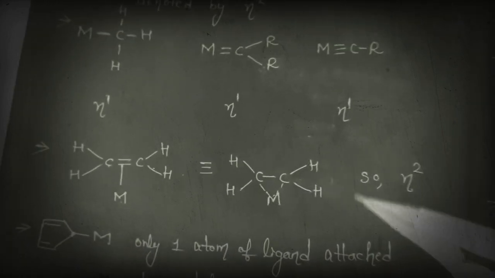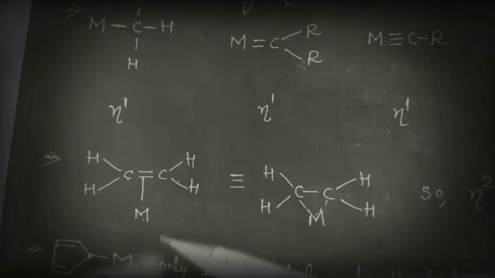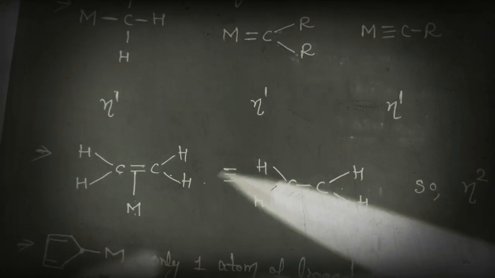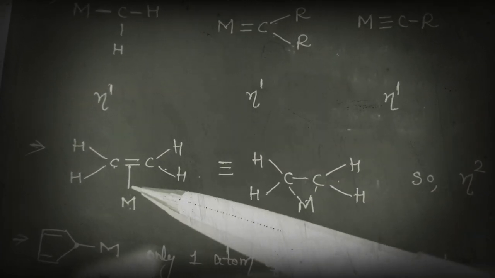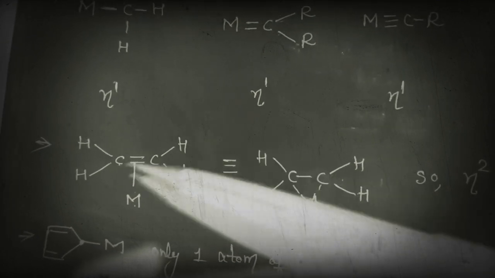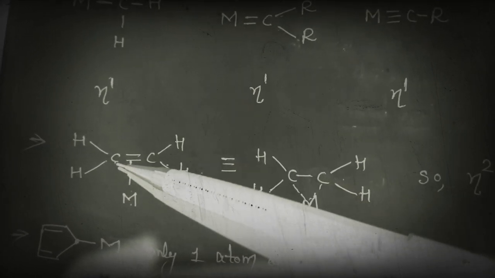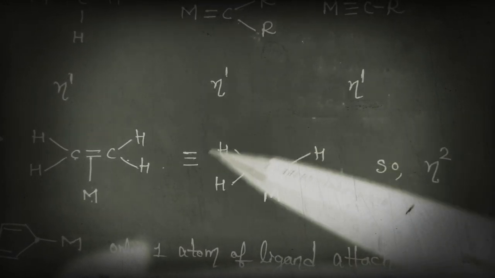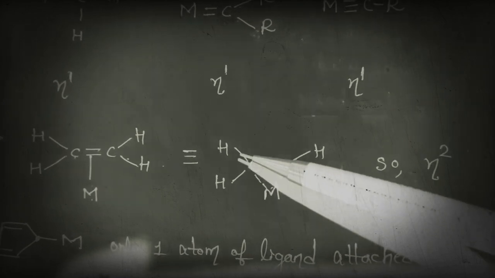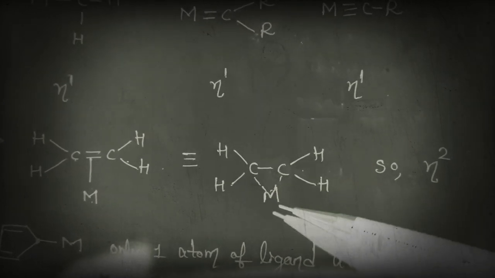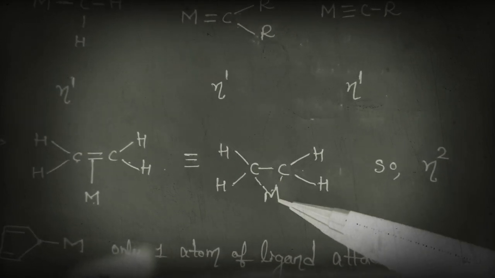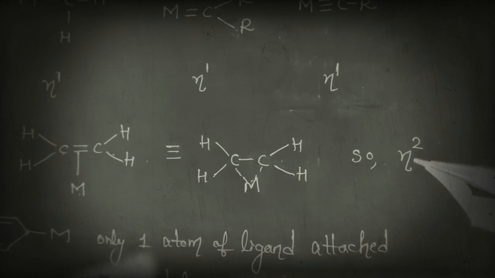Okay, next, let us look at this. See, this is a metal. Here we have the alkene. See, here they have shown the bond in between these two atoms, so we can also write this in this form. So this shows that this metal is connected to two atoms, 1, 2, so here the hapticity is 2. So eta 2.